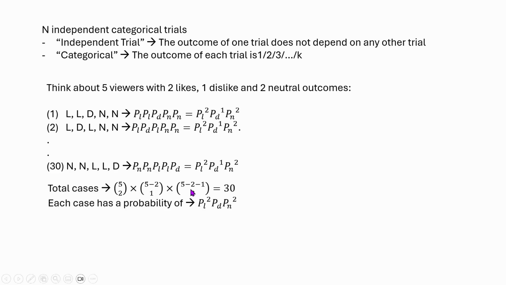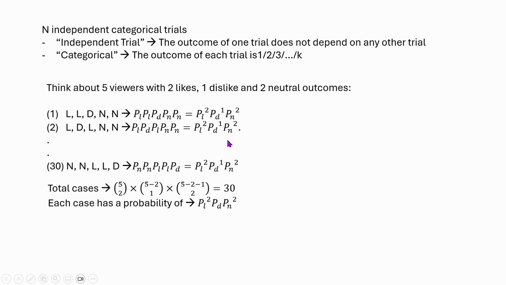Now this is a very basic combinatorics problem. If you don't know about this, you can study it as well, but this is basically what's happening from a high level point of view. Each of these 30 cases has a probability of this. So the total probability is going to be 30 into PL square into PD into PN square. Now this is an example that I've just shown.